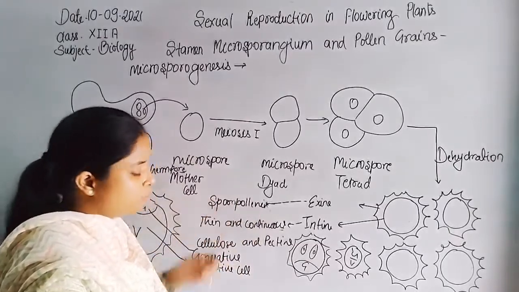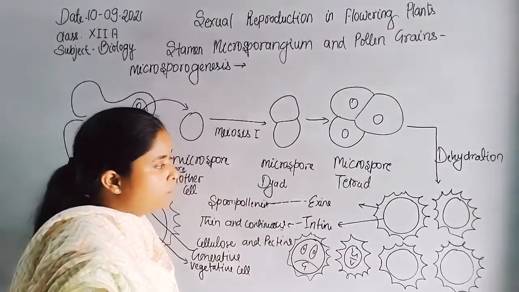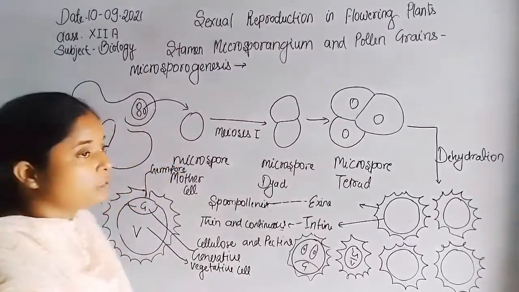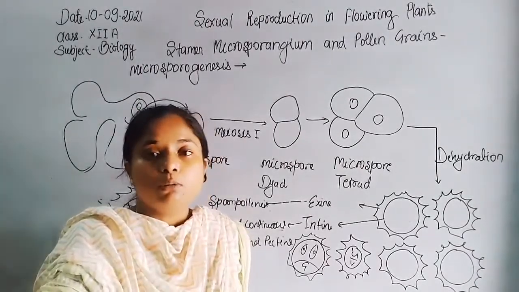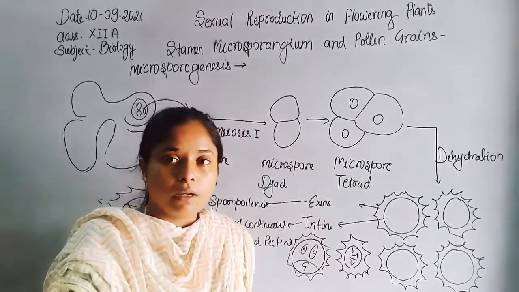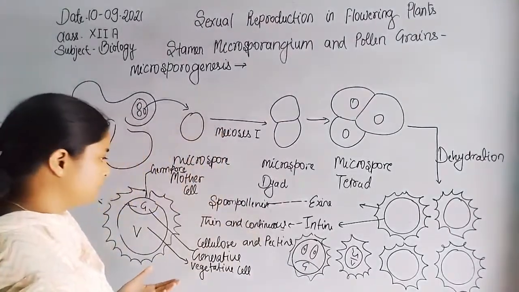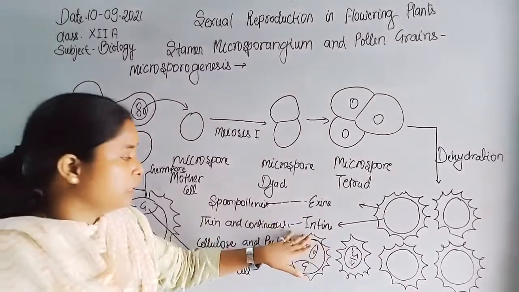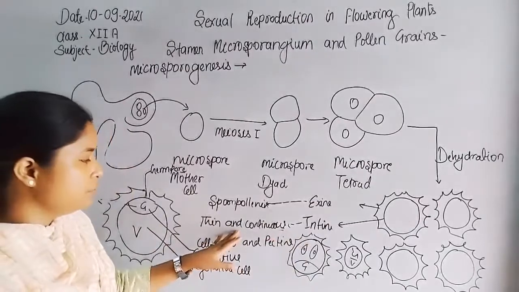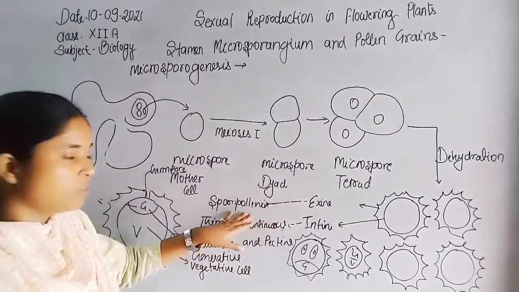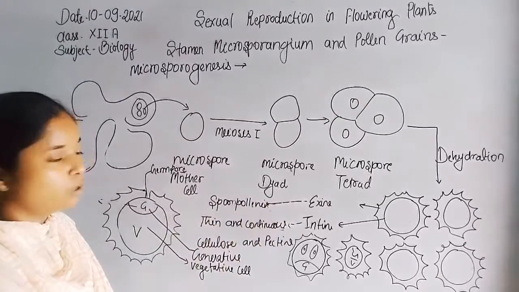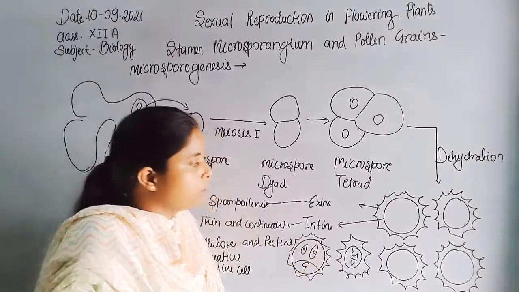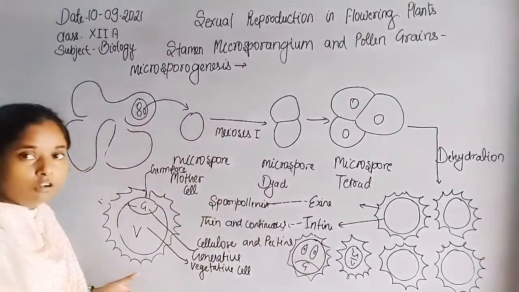But the sporopollenin is absent at the germ pore, because if sporopollenin were also present at the germ pore, the pollen grain would not be able to germinate or form its pollen tube to transfer the male gamete to the female embryo cell. Now, intine is the inner layer of the pollen grain, which is a thin and continuous layer, whereas exine is a thick and non-continuous layer. The thin and continuous layer of intine helps in the germination of the pollen tube.